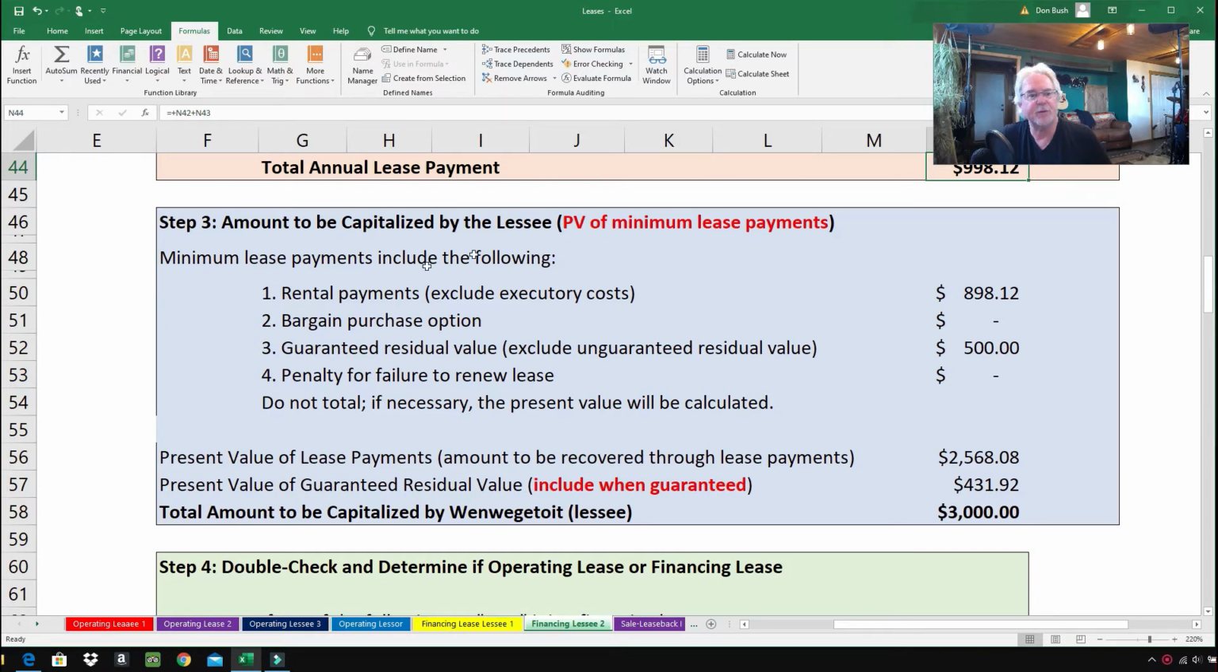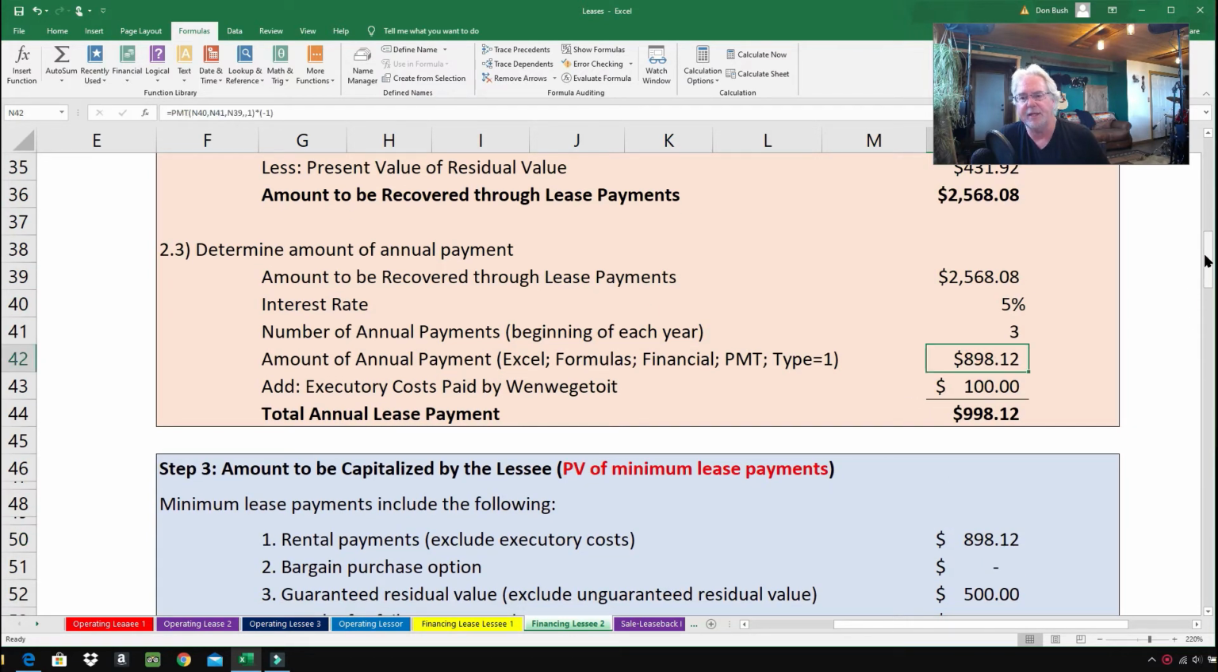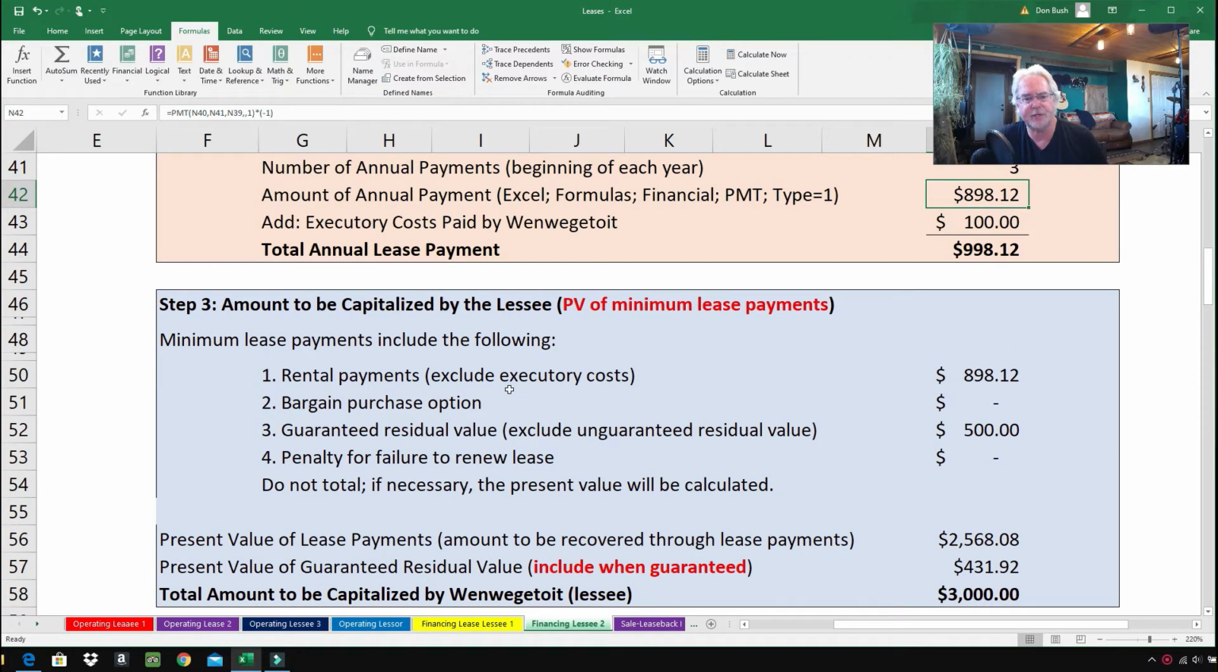Here's where we get different, and there are 4 different minimum lease payments. There they are. And so we've got to determine what they are. Minimum lease payments include the following. Number 1, rental payments. So I just wrote down $898.12. Where did I get that number from? It comes from right there. $898.12. Do not include the executory costs.